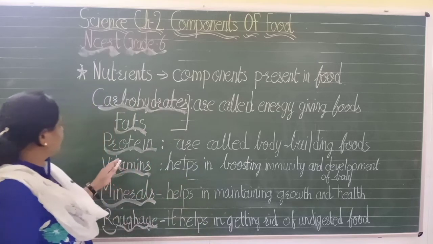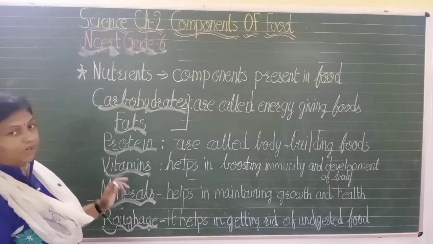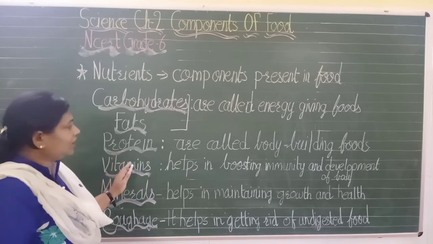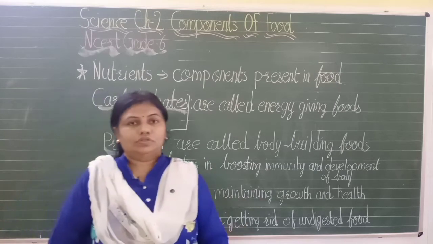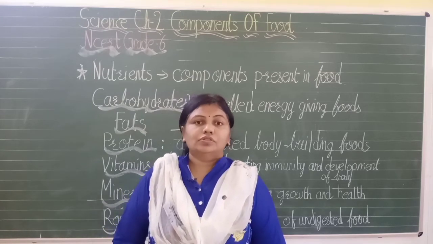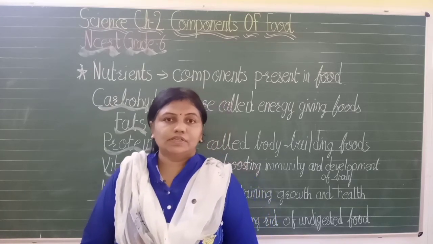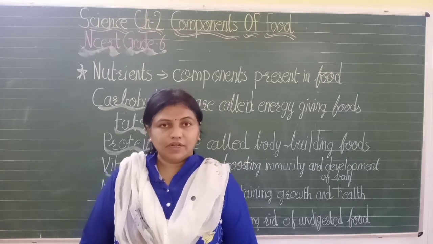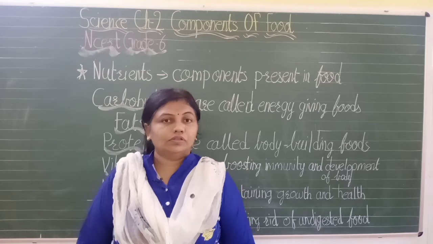Our next nutrient is protein. So what is the role of protein? Proteins are called bodybuilding foods. Yes students, children need more protein. So you have to add more pulses. We get more protein from pulses. Clear? And even from milk also.